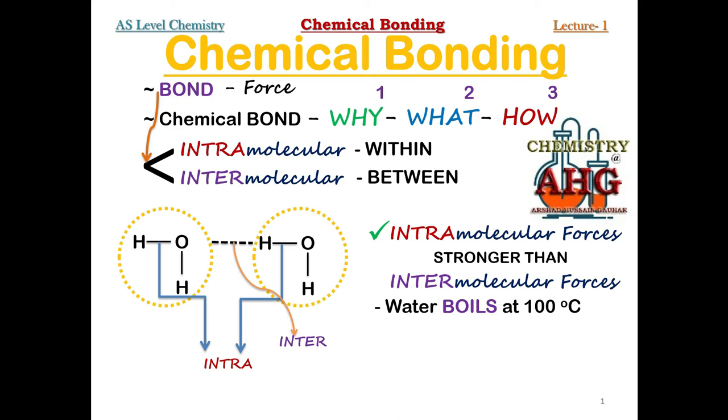Now instead of this, if I ask you people that I need hydrogen gas and oxygen gas from water molecules, what does this mean? You will have to break the water molecule, you will have to decompose the water molecule so that hydrogen gas can be separated from oxygen gas.